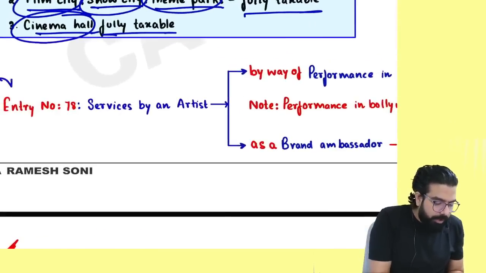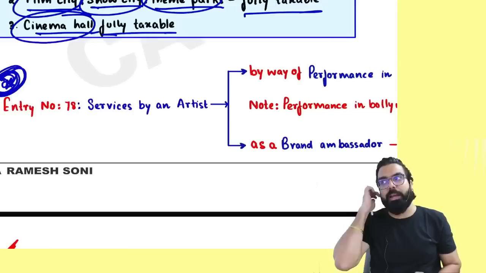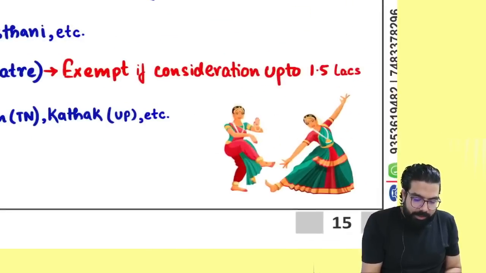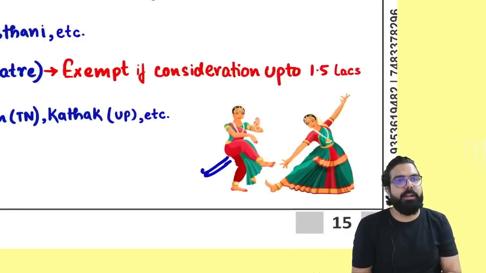Next. This is the most important part of this chapter. You have to remember this. Listen to me very carefully. Services provided by an artist. This artist is there. What are they doing? They are doing Bharatnatyam, Kathak, etc.